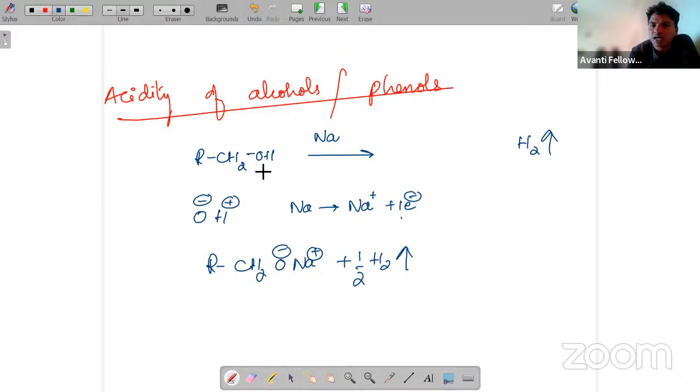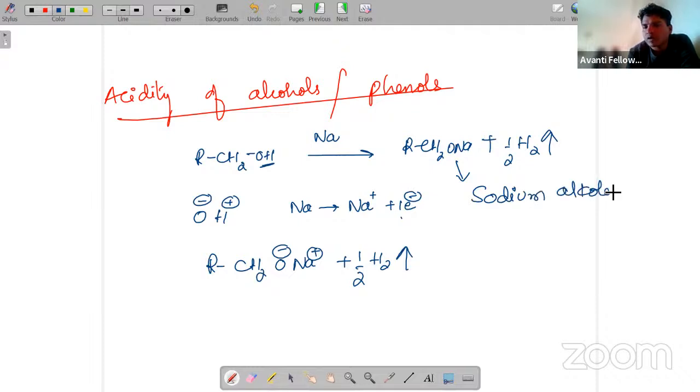As we have only one hydrogen, we get half H2 plus RCH2ONa, which we call sodium alkoxide. Sodium alkoxide is the product.